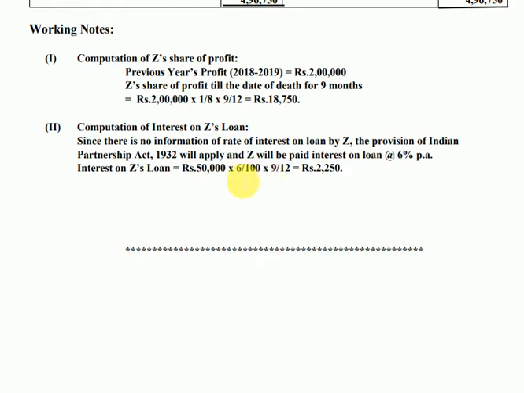Please remember these are small things which should always be learned by heart. And then the time period 9/12. So the interest on Z's loan comes as rupees 2,250. Remember, the loan was given by Z to the firm, so he will be receiving this interest from the firm. Clear? I hope this is understood.